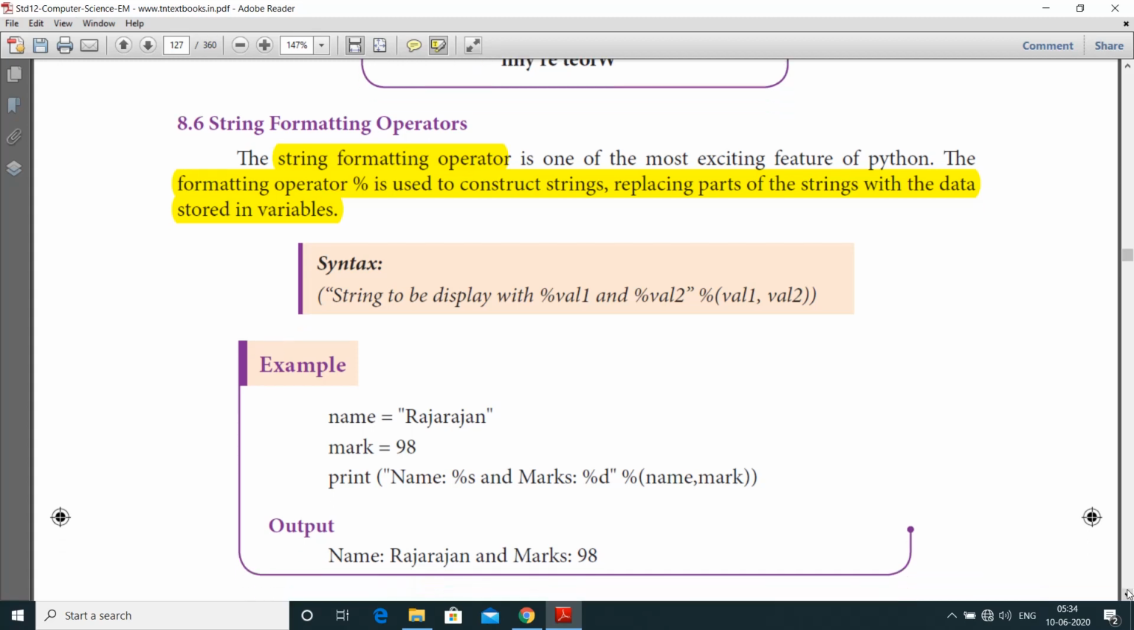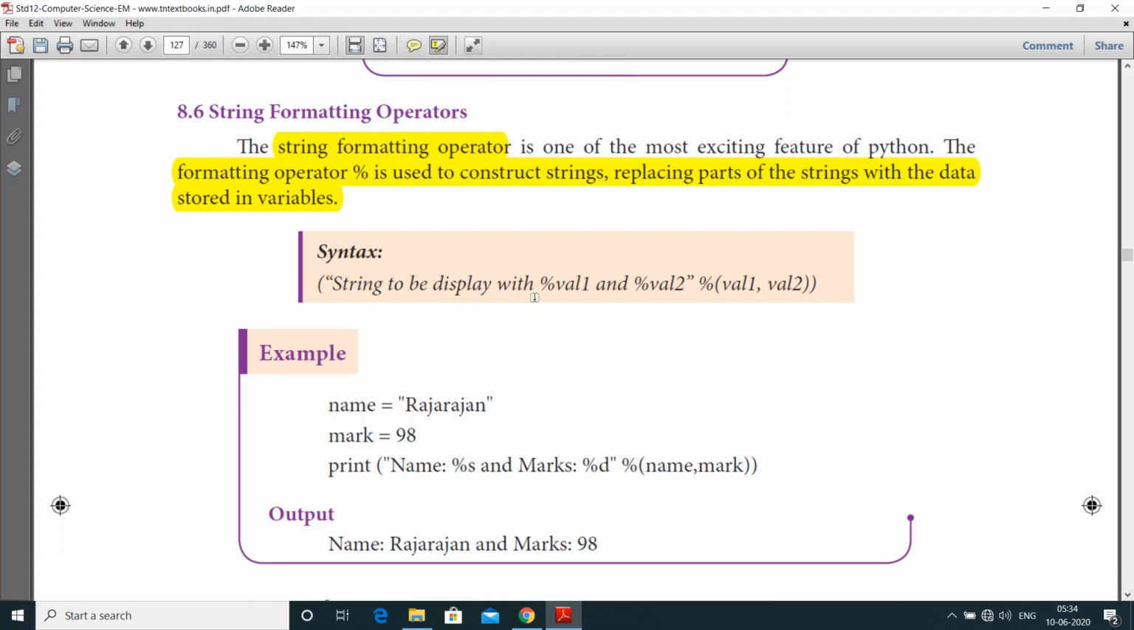Let us see the example. See here string to be displayed with %val1 and %val2. Compare this syntax with the print statement. First one is name equal to Rajarajan. Mark is 98. Print of name percentage s. Here string to be displayed with percentage of val1. Here the percentage of val1 is percentage s name. Next one is marks percentage d. Here that one is percentage of val2. So after this percentage of val1 comma val2, that is name comma mark. So name is Rajarajan and marks is 98.